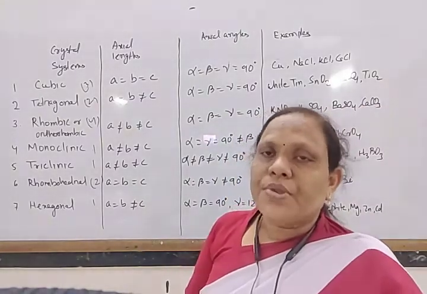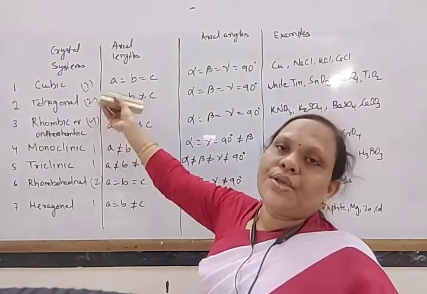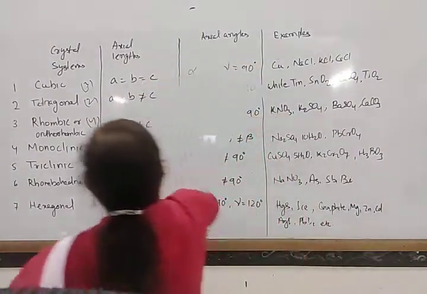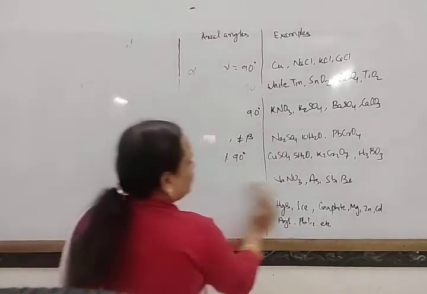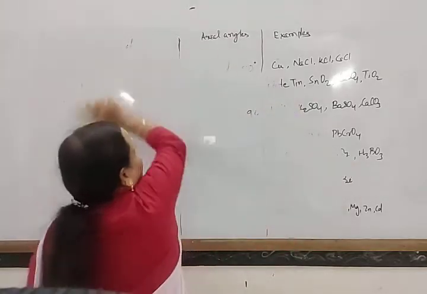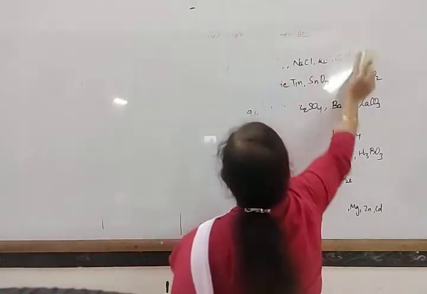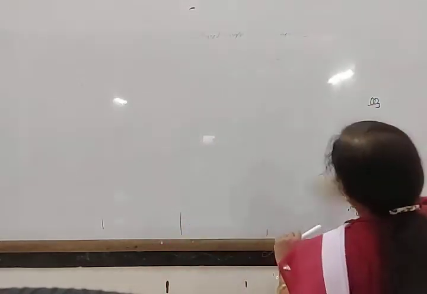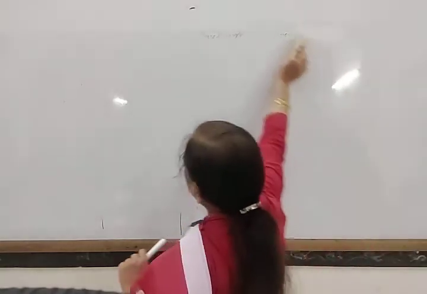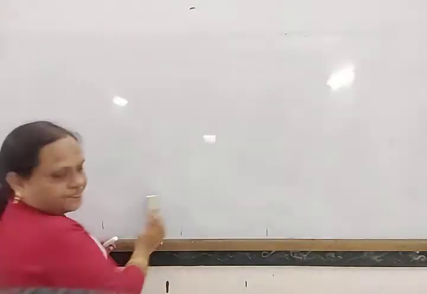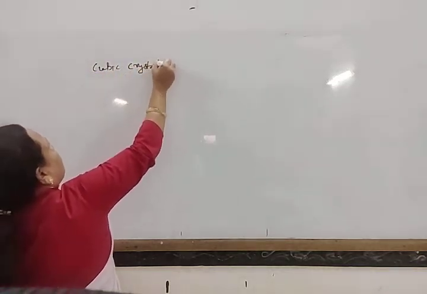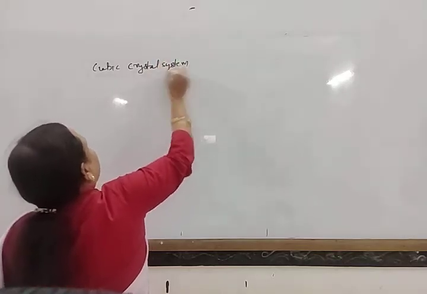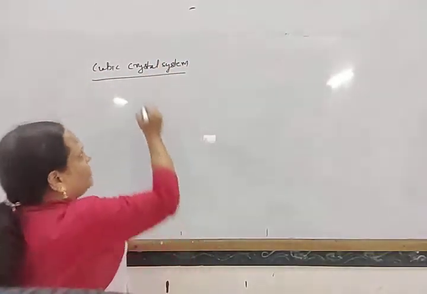Now, let us consider only the cubic system. The cubic crystal system is classified further into 3 types of unit cells.